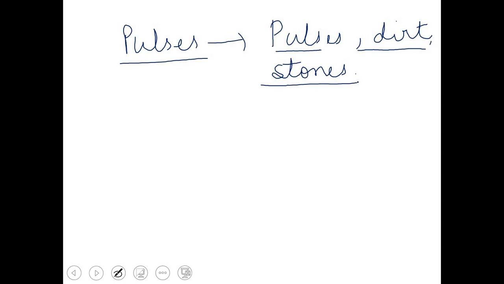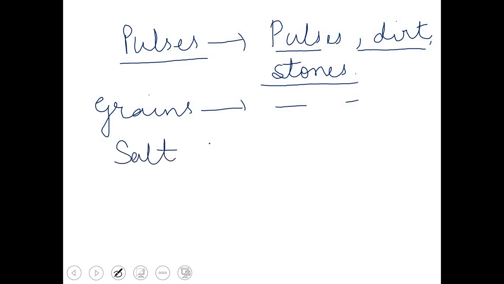Then some more examples, like grains I was talking about. Along with grains you will find dirt, you will find stones, etc. Then a mixture of salt and sugar. If you mix salt and sugar together, you will be able to see the crystals of sugar and salt separately. So all these are examples of heterogeneous mixture.